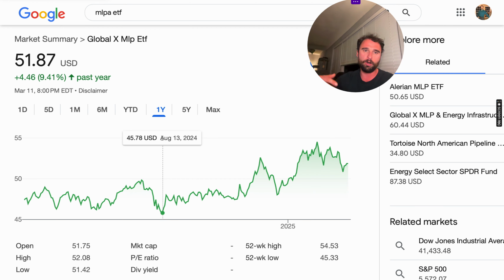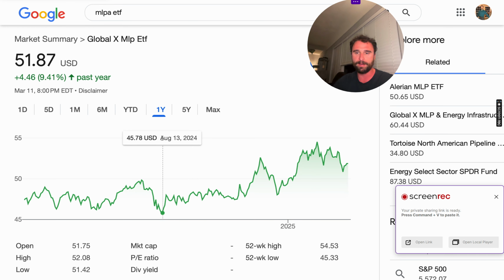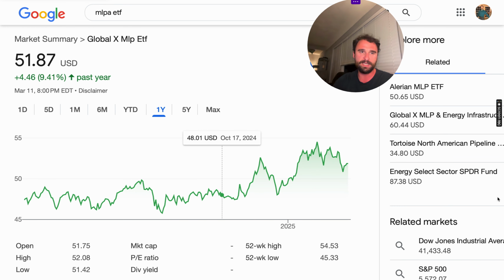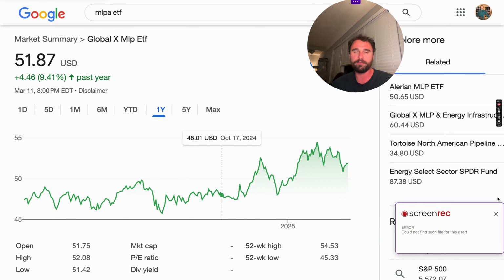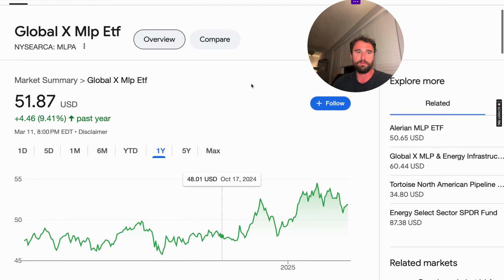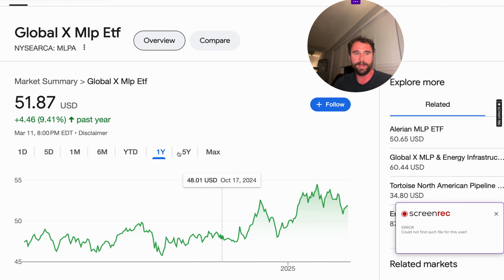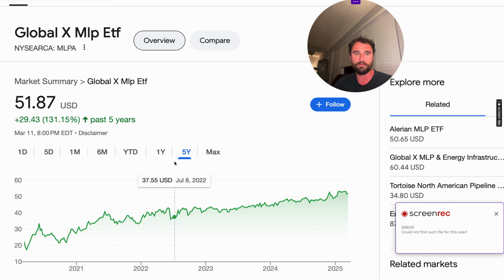These ETFs follow creation and redemption mechanisms, where the shares are redeemed on a supply and demand basis. And so we are basically going to see these shares and assets under management go up or down based upon demand from investors in these funds. Now, if we look at the last year, performance is 9.41%, and 131% over the last 5 years. Not bad at all.